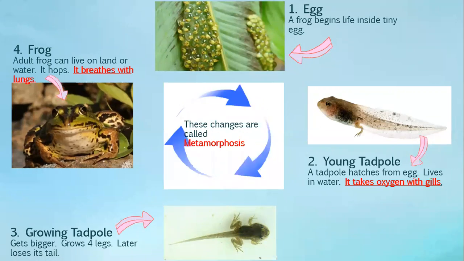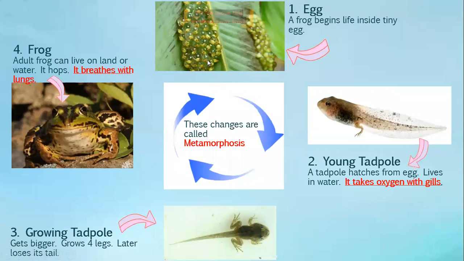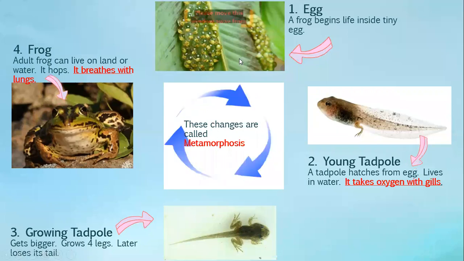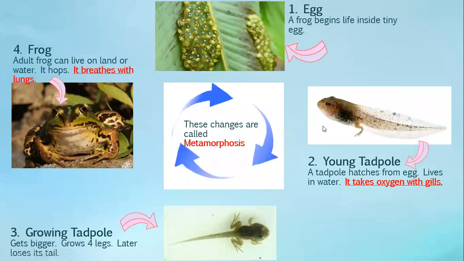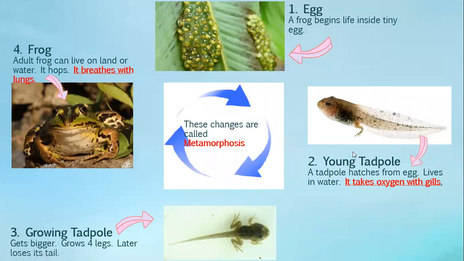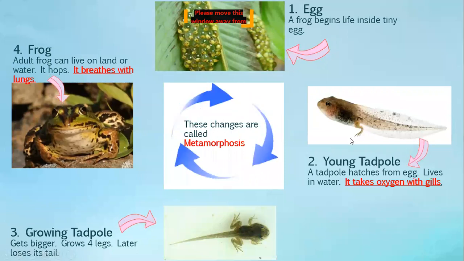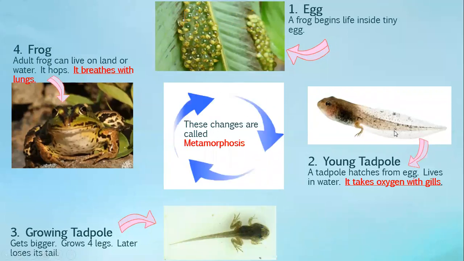As you can see here in the picture, these are the small tiny eggs of the frog. Look, there are many small eggs of the frog. Now the next, after some days, the frog turns into the young tadpole. So all this gets divided, and it becomes like this, the young tadpole. What is it called? Repeat after me. Young tadpole.